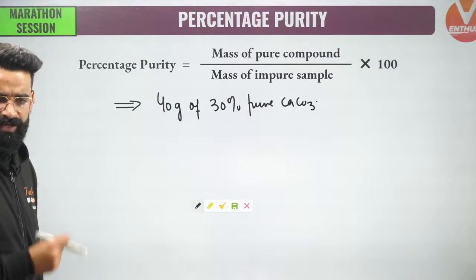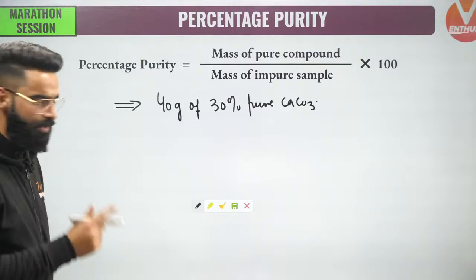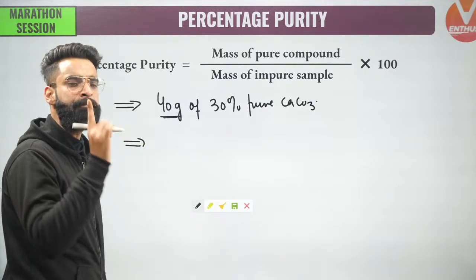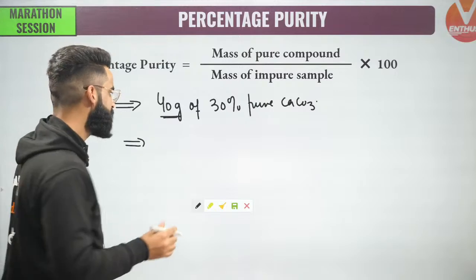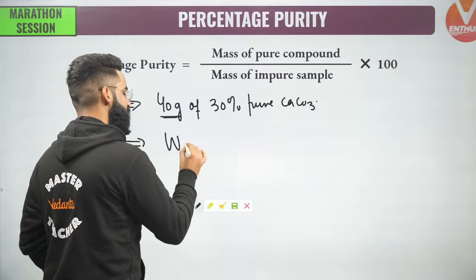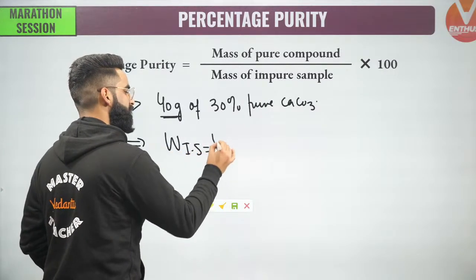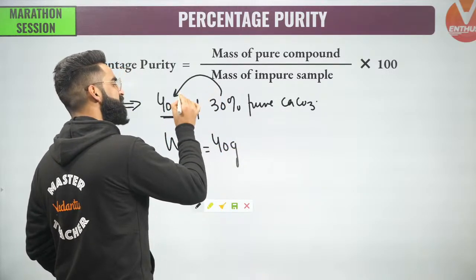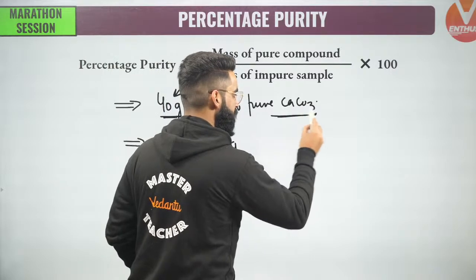Understand, guys. This 40 grams is the mass of the impure sample of calcium carbonate. Now, out of these 40 grams, 30% of this 40 grams is present in the form of pure calcium carbonate.